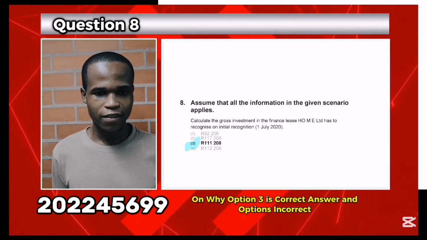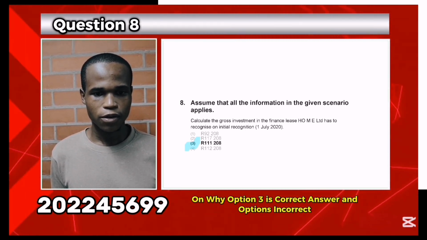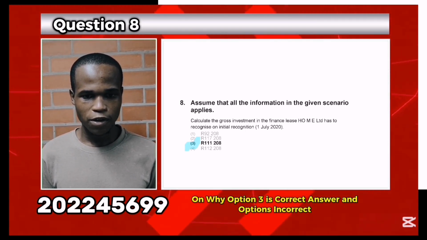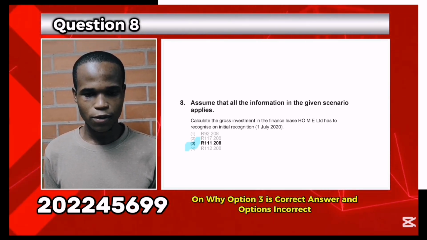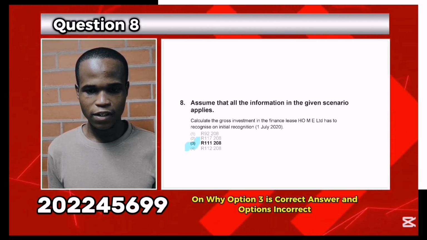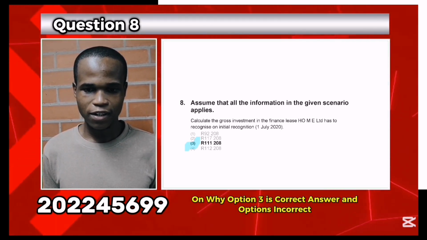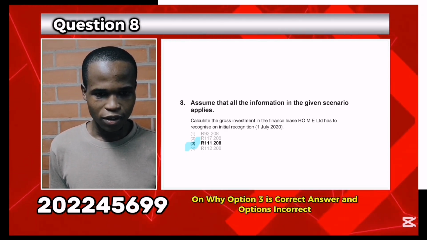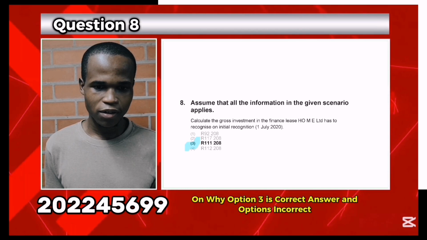Number 2, the final payment, which is 20,000. The total gross investment is this payment, 92,208 rand, plus the final payment, 20,000, which gives us 112,208 rand.